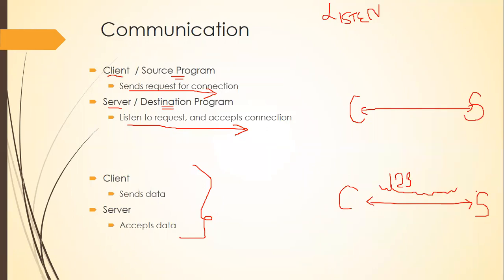The server will receive 1, 2, 3 in order if it is TCP. If it is UDP, it might go in a different order, let's say 2, 3, 1. Whatever it may be, the server will receive what the client is sending.